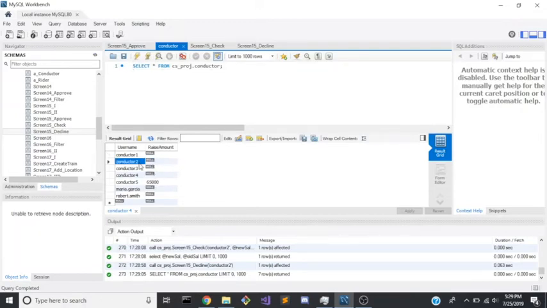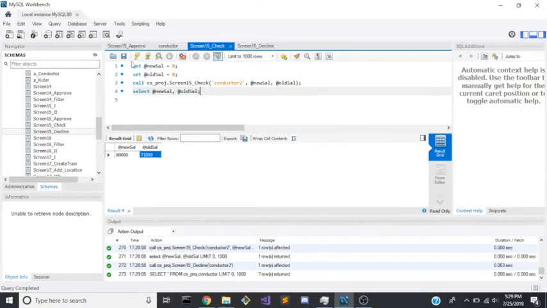Conductor 5 still has a raise request of 65,000. Let's go ahead and make sure that Conductor 2 did not receive their raise and still has 71,000. Yes. Conductor 2 has 71,000 as their salary, and their new requested salary has been eliminated.